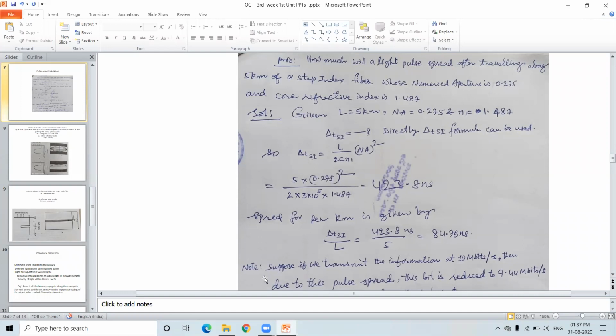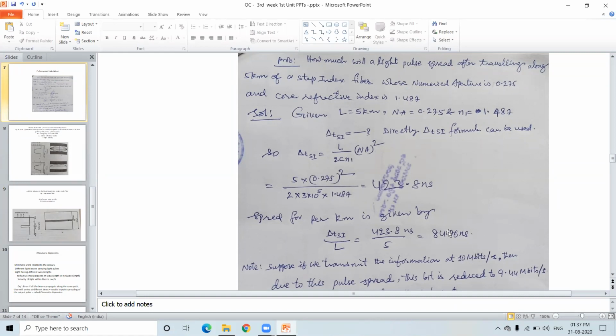And there is one important note. Suppose we transmit the information at 10 megabits per second, then due to this pulse spread, the bit rate is going to reduce to 9.44 megabits per second. I repeat: if there were no pulse spread at all, the fiber would be able to transmit 10 megabits per second.